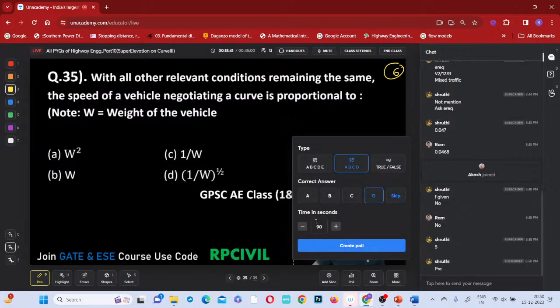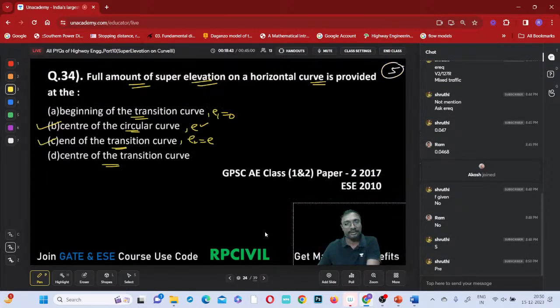Select the answer. Which one? The previous one, this one. Both are correct only, no? If you observe, this is your straight line, this is your circular curve. What we are doing is providing a transition curve, and again a new circular curve will be provided. After that, again a transition curve will be provided. After that, a straight line road will be there.